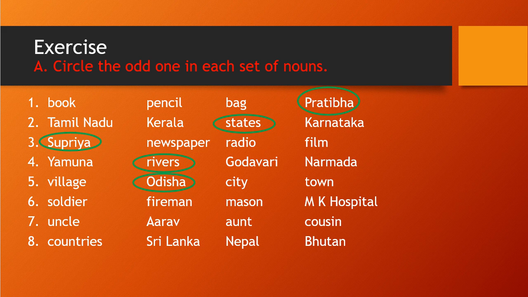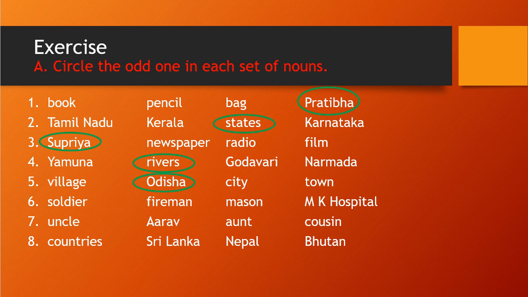And the sixth one: soldier, fireman, mason, MK Hospital. Or you can write any place, you can write any hospital, anything you can write. Okay, so here we have taken MK Hospital. Here you see in the sixth, soldier, fireman and mason, all three are common, right?